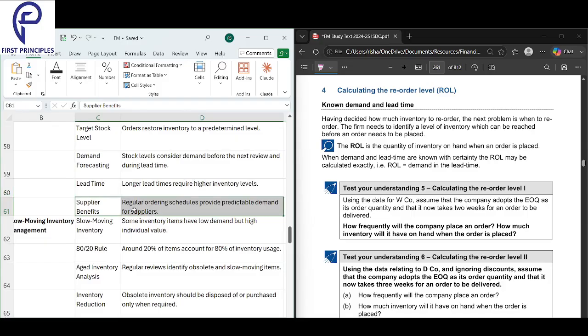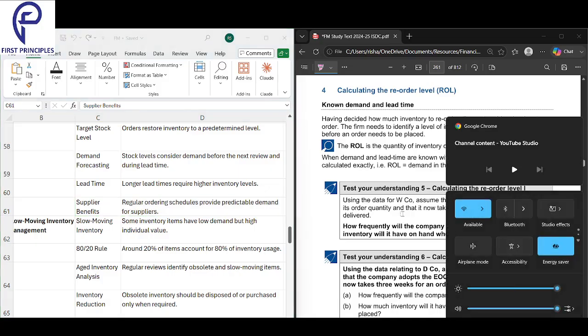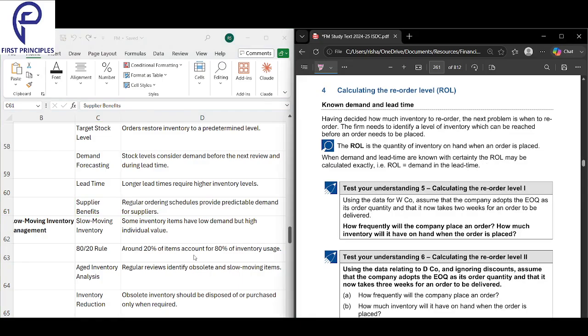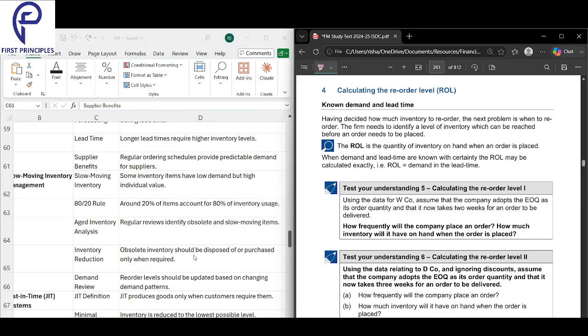Next is supplier benefits. What do you mean by supplier benefits? Regular ordering schedules provide a predictable demand for suppliers.